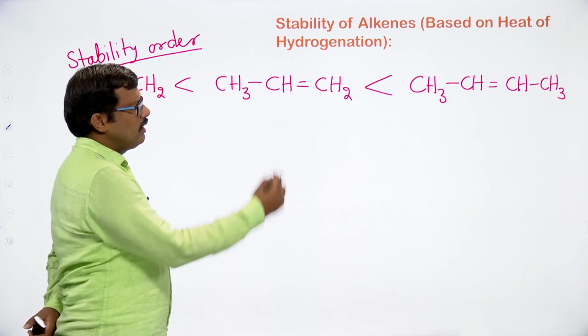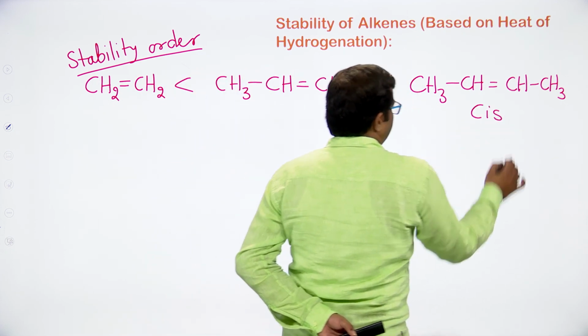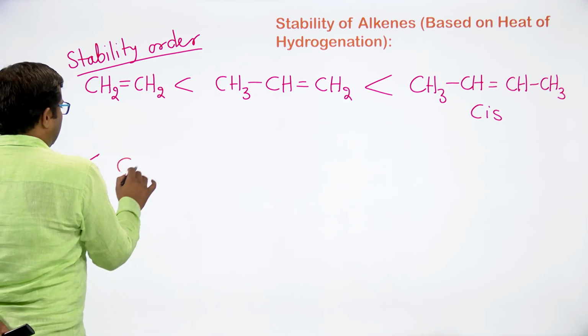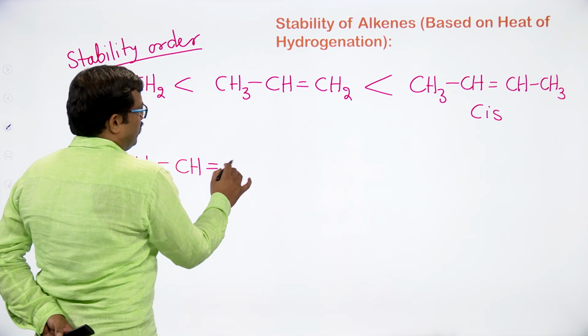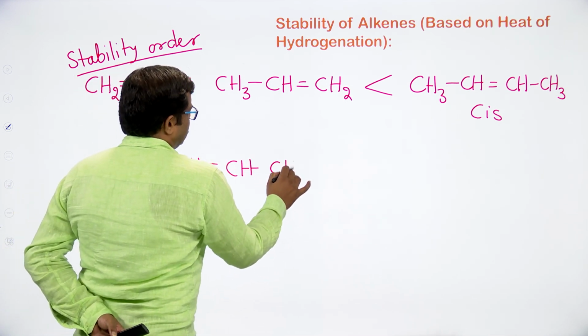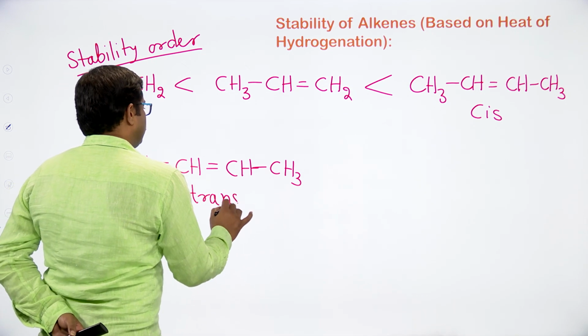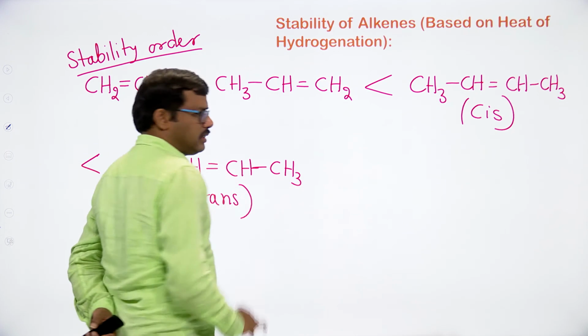Again in 2-butene we can have a cis isomer and a trans isomer. Let me write that also. The cis isomer is less stable than the corresponding trans isomer, CH3 CH double bond CH CH3.